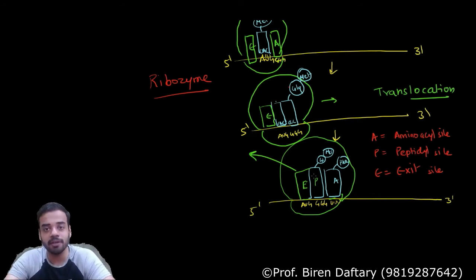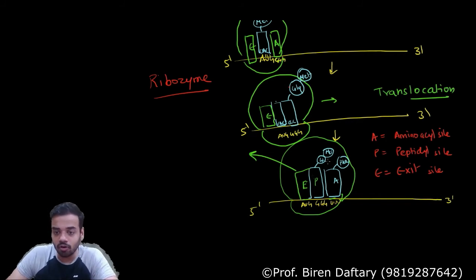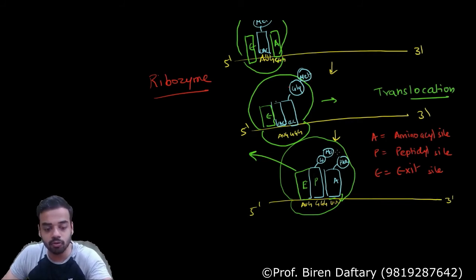Now what is going to happen? Again the same thing is going to repeat. Now these two amino acids I need to transfer over here. So the ribozyme will again create a bond between these two. The ribozyme is going to create a peptide bond between these two, and it is also going to break this bond.